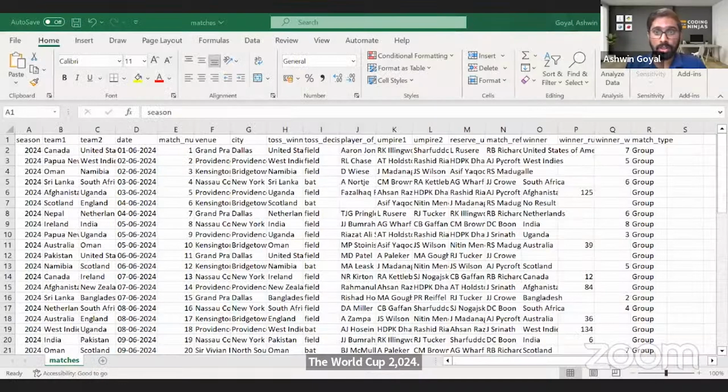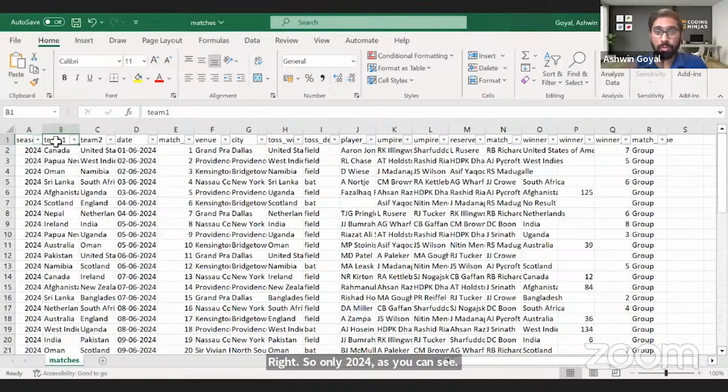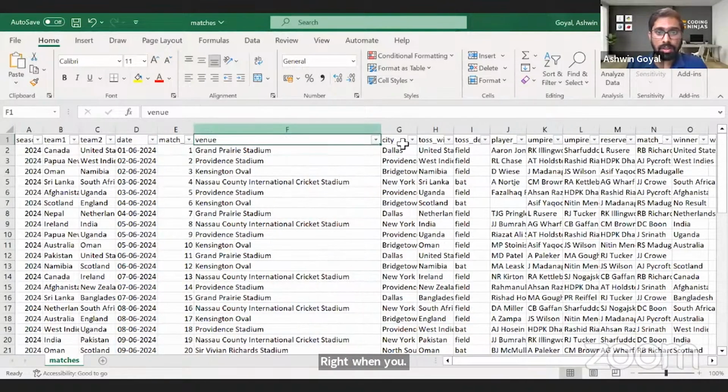2024 World Cup T20, right? And I think it's only 2024, as you can see. Team 1, which is one of the teams that is playing, Team 2, Team 1 and 2, and then date. When was this match played? And then match number 1, 2, 3, 4, right? Venue. Where was this match played? City. Which city was this match played in?